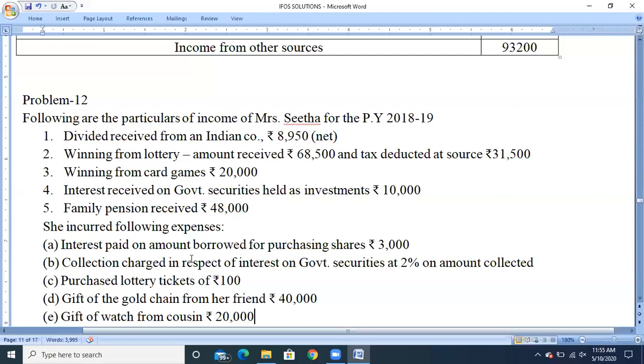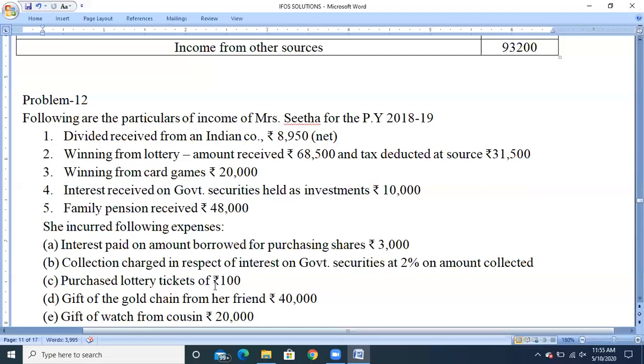Second one, collection charges in respect of interest on government securities are 2% on the amount collected. This can be claimed as expenditure, as collection charges on the interest on securities. The amount collected is 10,000 rupees into 2%, so we get 200. So 10,000 minus collection charges of 200 rupees leaves a balance of 9,800 rupees. 9,800 rupees will be taxable under the head income from other sources.